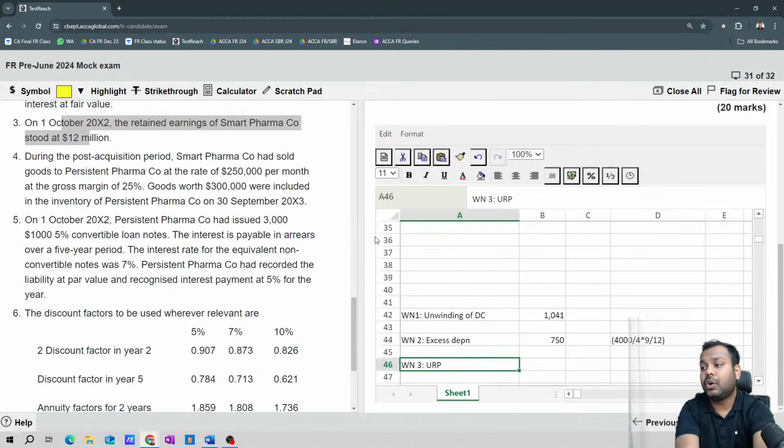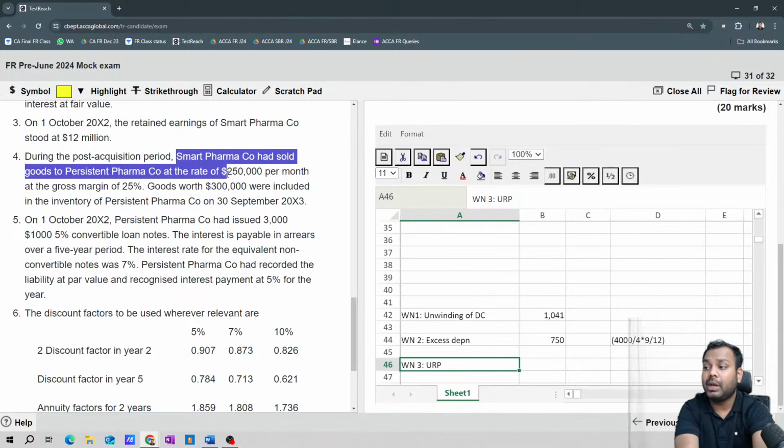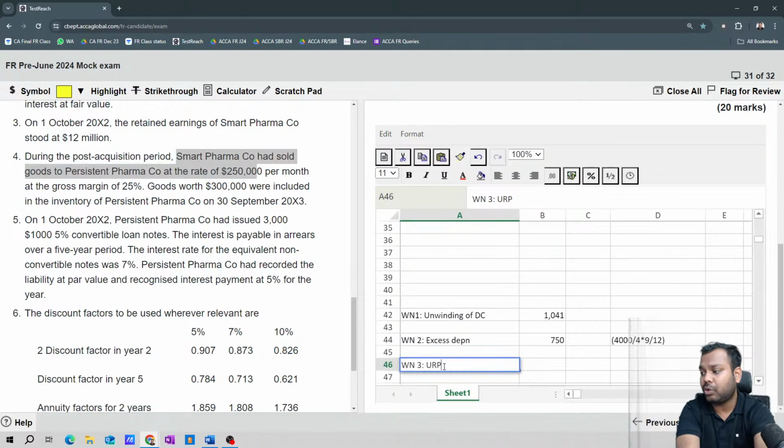Now what is it saying? Who has sold to whom? Smart Pharma, the subsidiary, has sold to the parent 250,000 per month. Now 250,000 per month is how much? So working note number 3, you can write here intra-group trading.